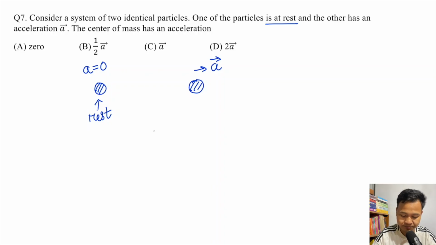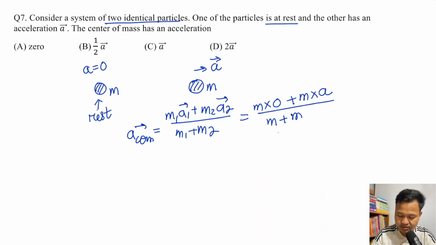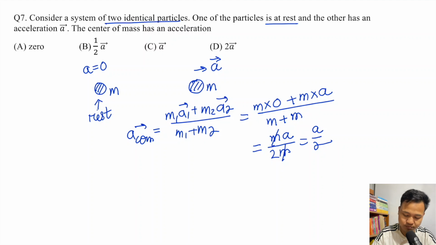They are identical particles, so each has mass m. Okay. So a com is m1 a1 plus m2 a2 divided by m1 plus m2. So this is m into 0, since the first one is at rest, plus m into a, since the second is going with a, divided by m plus m. So how much is this? m into a divided by 2m. So m and m get cancelled out. So this is a by 2. Okay. So a by 2.